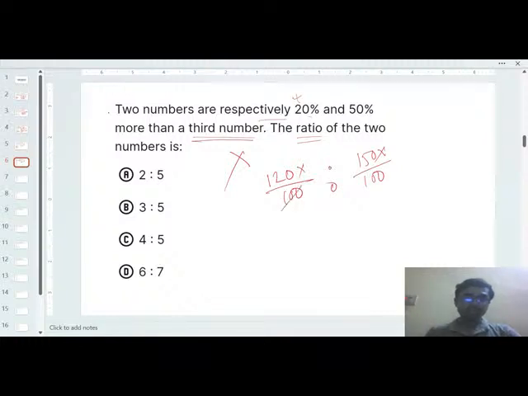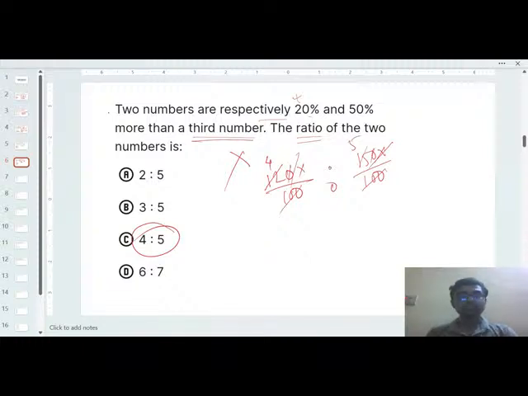So 100 will be cut, x and x will be cut, 0 will be cut, and again you can divide both sides by 3, right? So 3 into 4 equals 12, and here it will be 15 divided by 3, that is 5. So the option will be 4:5, right?